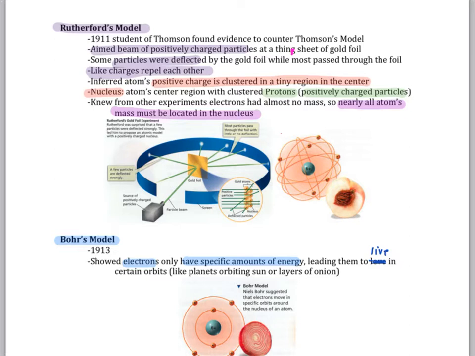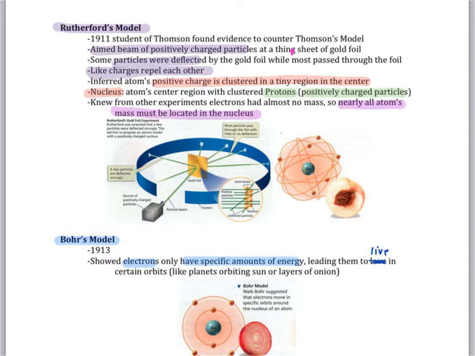Moving forward, there's Rutherford's model. Rutherford actually was a student of Thomson, and in 1911, he found evidence to counter Thomson's model. He created an experiment in which he aimed a beam of positively charged particles at a thin sheet of gold foil. You can see down here, a positive charge aimed at a thin gold sheet. Some of the particles were deflected by the gold foil, but most of them passed through the foil. And you can see here that most of them passed through, but some of them were deflected.